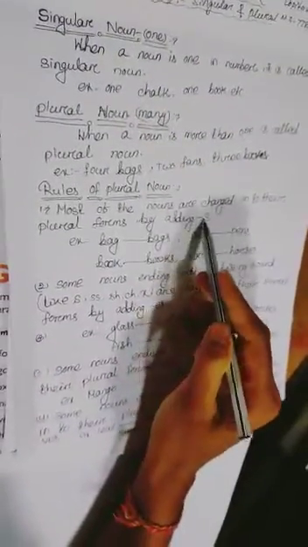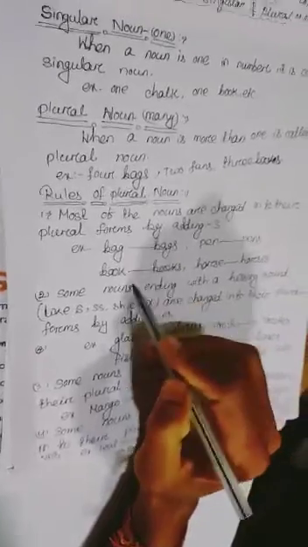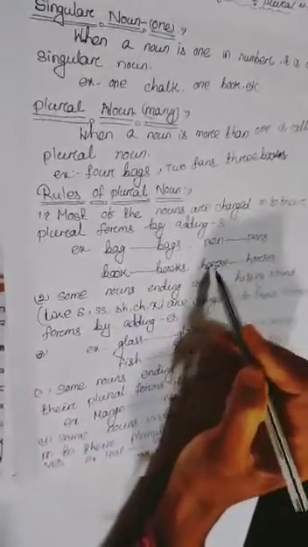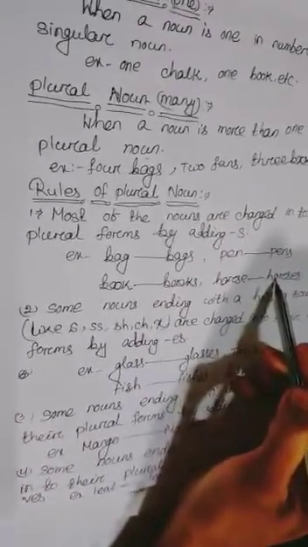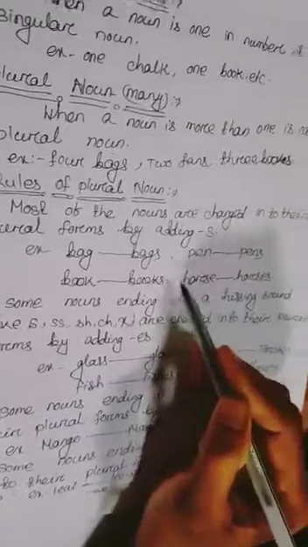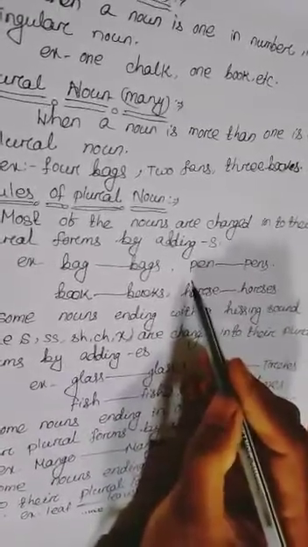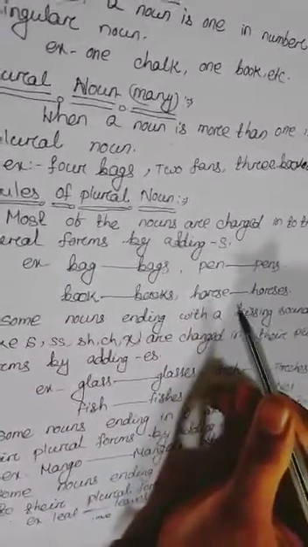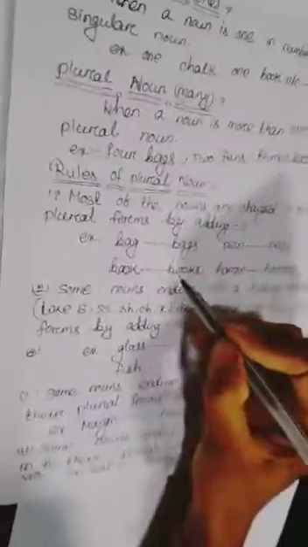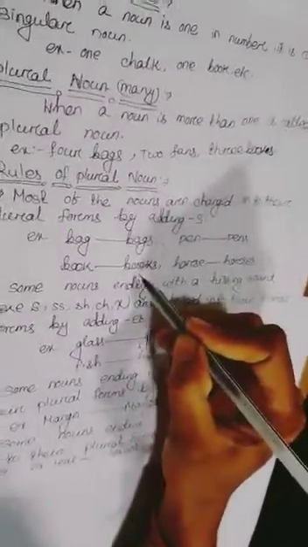Next, rules of plural forms. First rule: most nouns change into their plural forms by adding s, like bag, bags, book, books, pen, pens, horse, horses, chalk, chalks. But some words have special rules to change singular form to plural form.